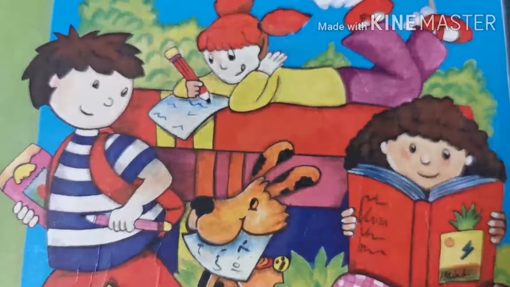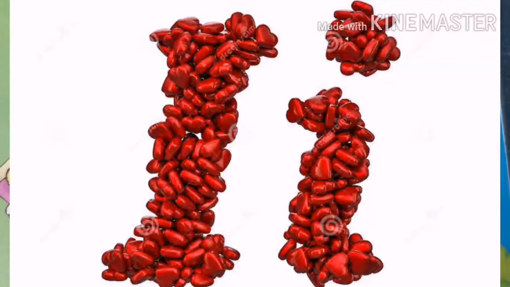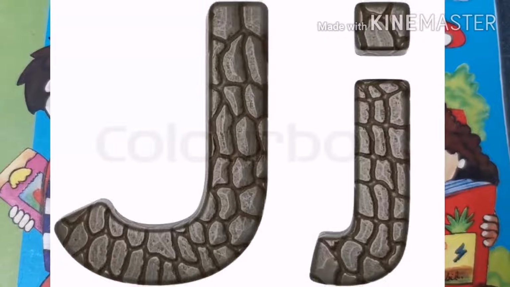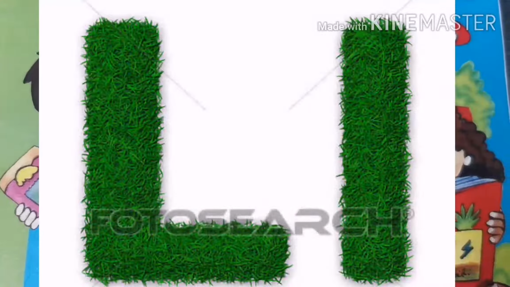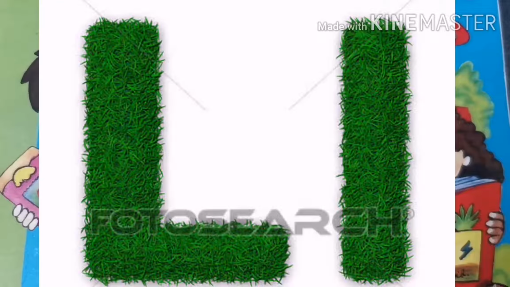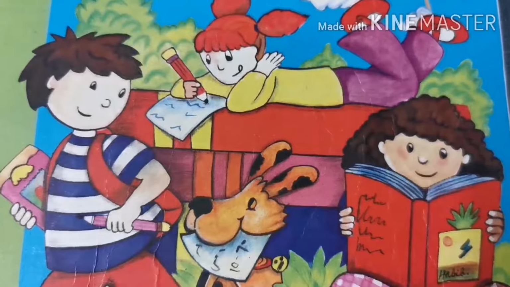In previous class, we learned the sound of I, E, J, J, K, K, L, La. But in this class, we learn the next 4 English letters.